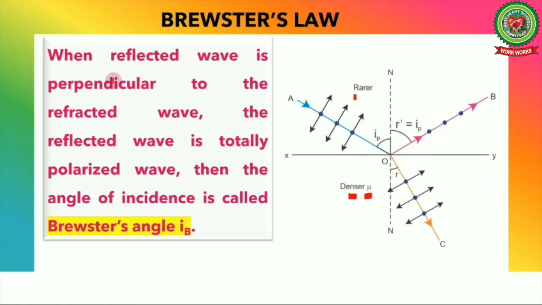Let us see what Brewster's angle is. Students, when the reflected ray is perpendicular to the refracted ray, the reflected ray, this one, OB, is a totally polarized wave, and then the angle of incidence is called Brewster's angle. So at that moment this angle is called Brewster's angle or angle of polarization.